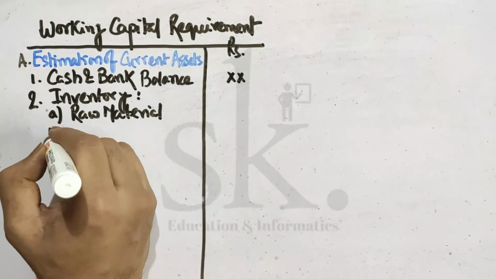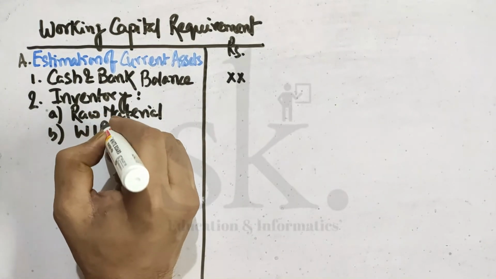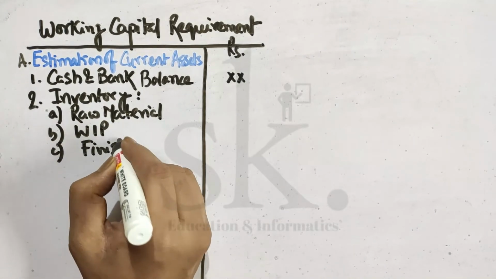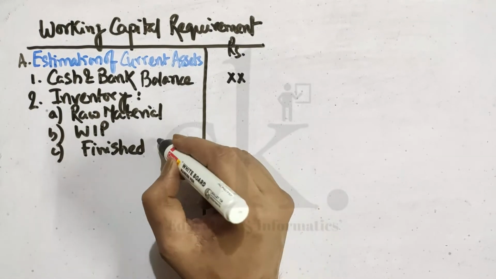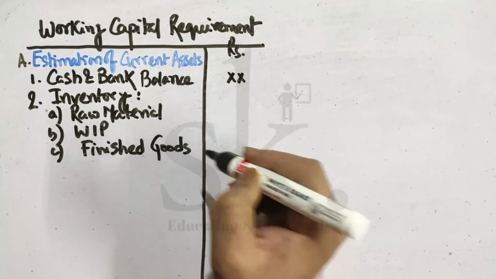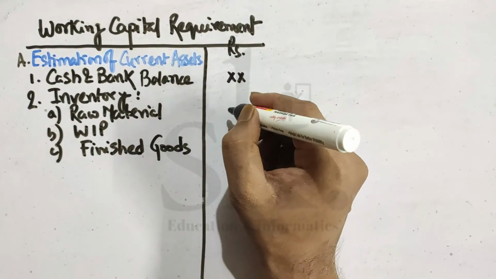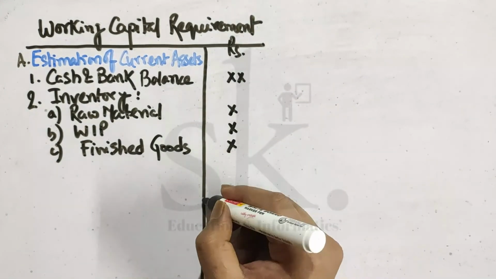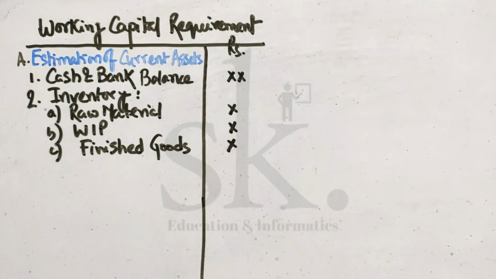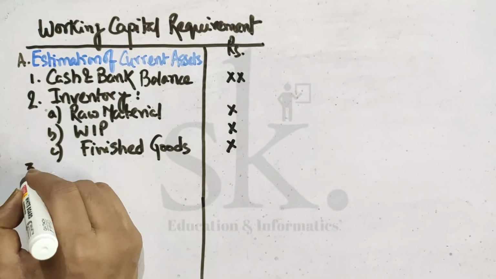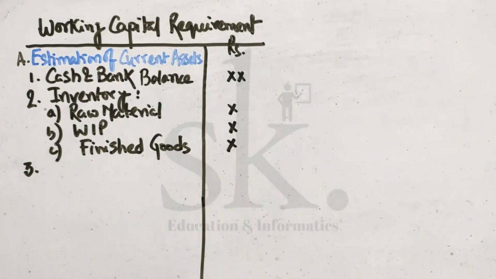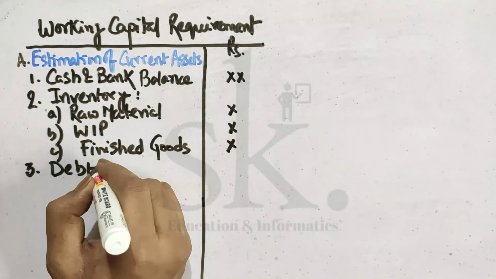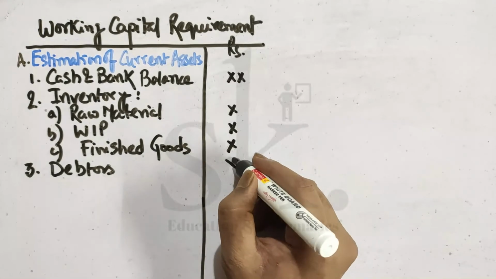Number 2, or B, is WIP. And C is finished goods. So we have 3 important components with reference to inventory. Raw material we have taken a figure, WIP taken a figure, and finished goods we have taken a figure. And the third part is the amount of debtors, or the amount of credit sales, or the money which we are going to receive from customers.